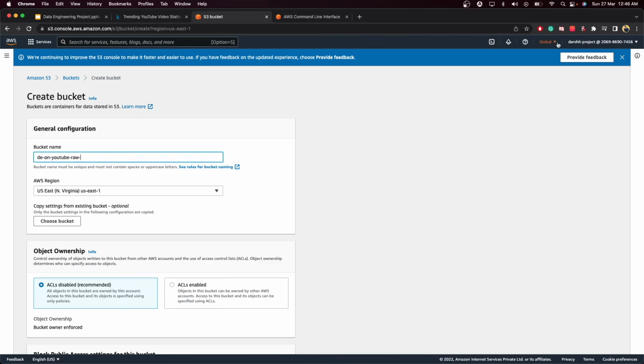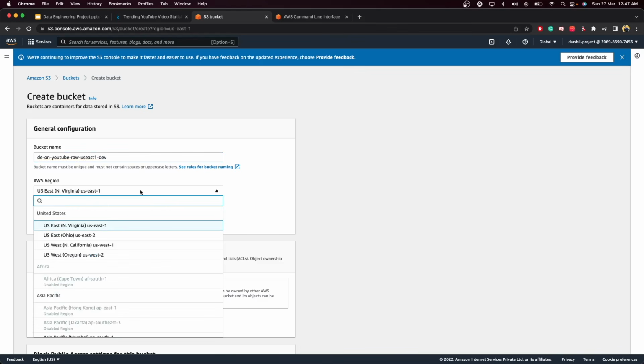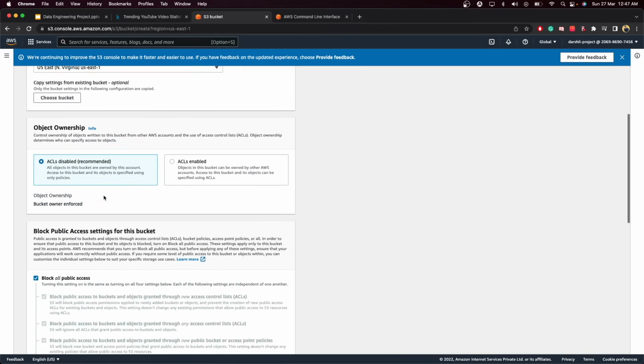Then our region name is US East 1, so we will add US East 1. Then your account ID, let's keep it as it is, and let's give this as dev, because this is our dev environment. Now select your region over here and keep everything as it is.